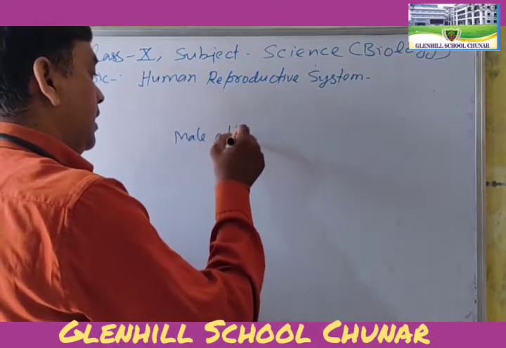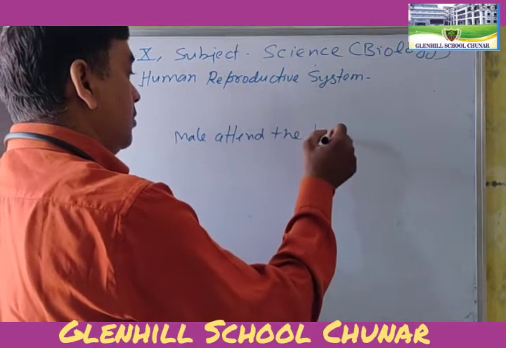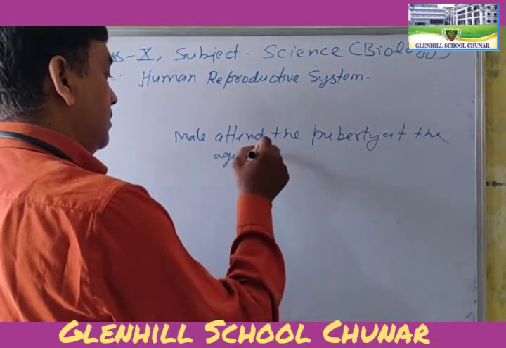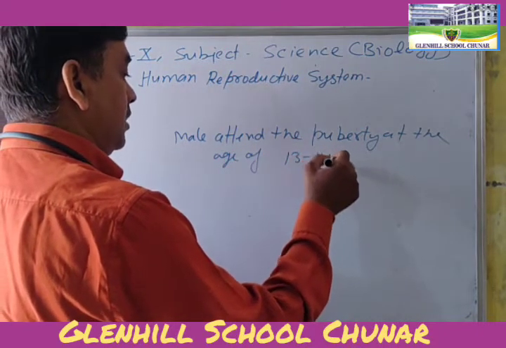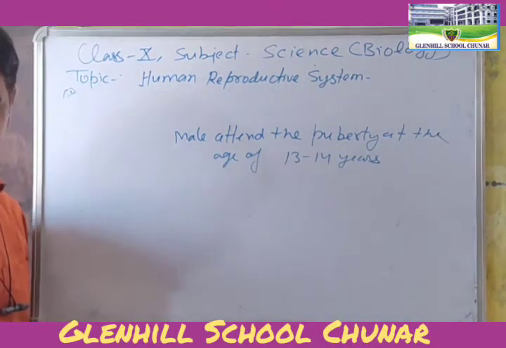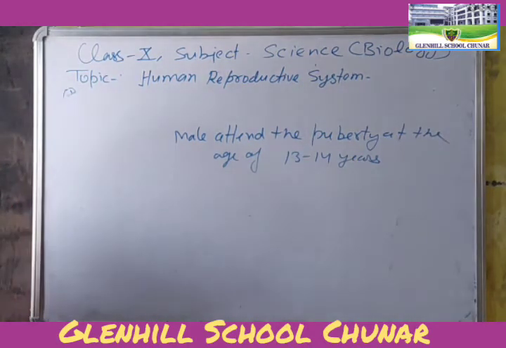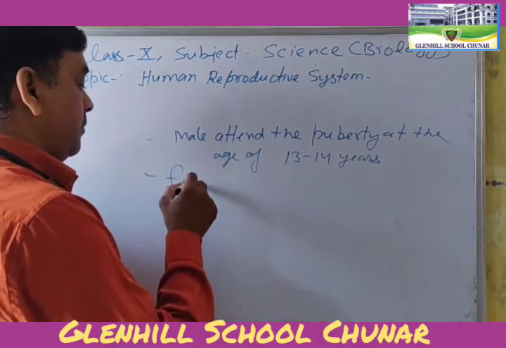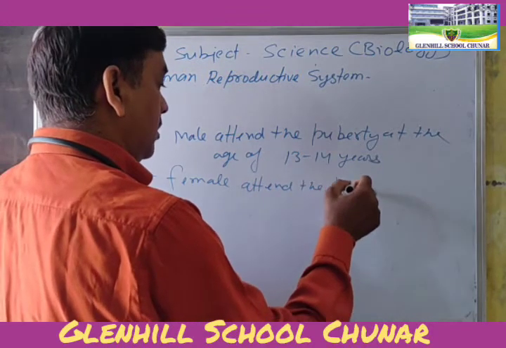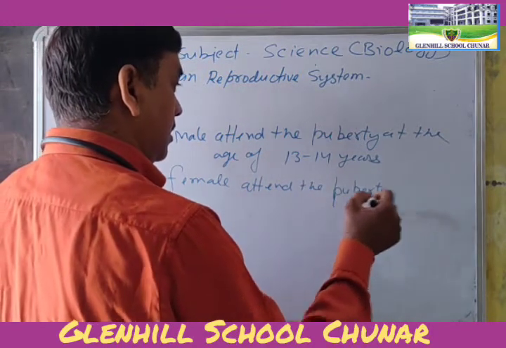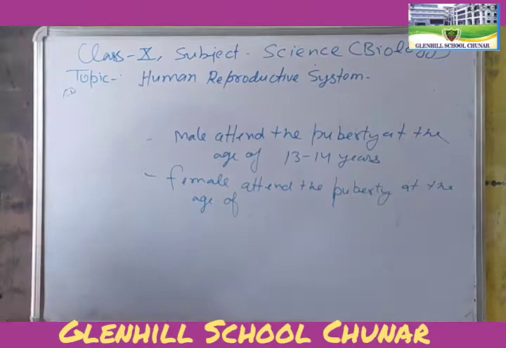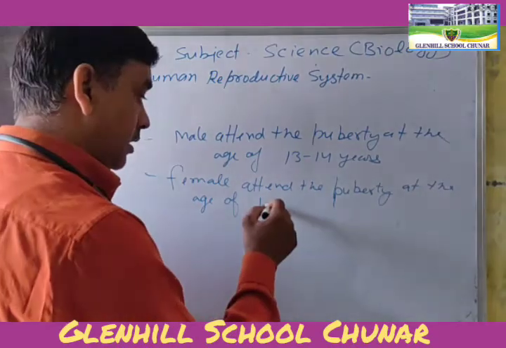Males attain puberty at the age of 13 to 14 years, and females attain puberty at the age of 10 to 12 years.